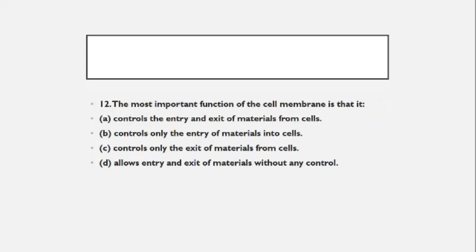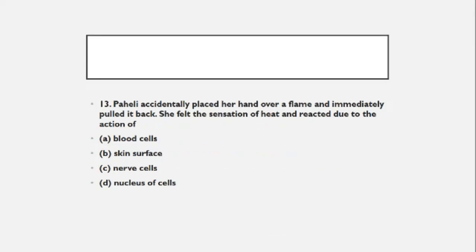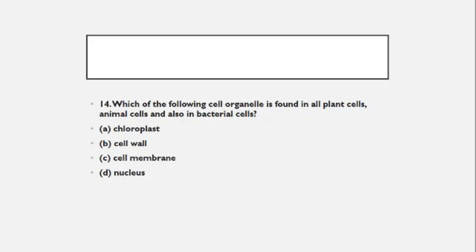Come on. The most important function of the cell membrane is that it controls the entry and exit of material from the cell. Controls only the entry of materials into the cell. Controls only the exit of materials from the cell. Allows the entry and exit of material without any control. You write it very fast. Paheli accidentally placed her hand over a flame and immediately pulled it back. It means that when she put her fingers on the flame, they were taken back. So she felt the sensation of heat and reacted due to the action of blood cells, skin surface, nerve cells or the nucleus of the cell. The nerve cell is the right answer.